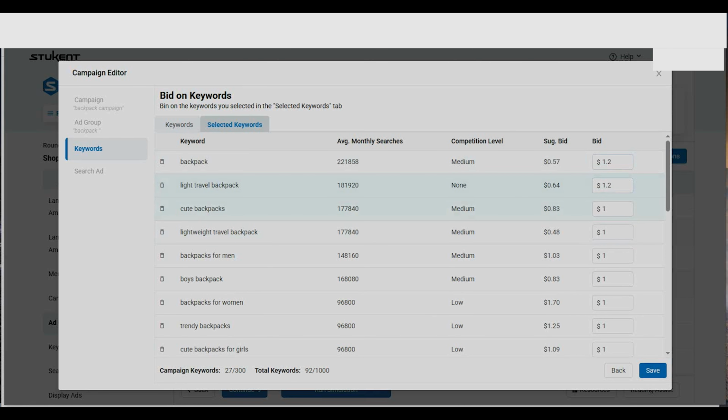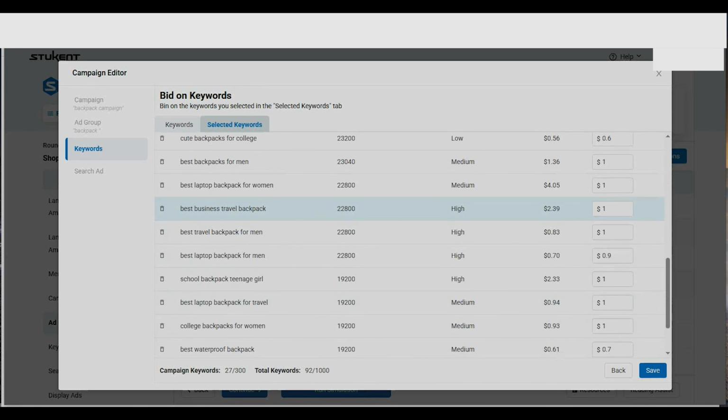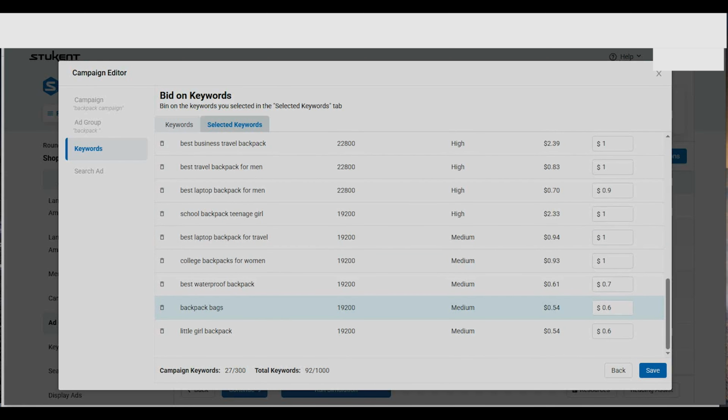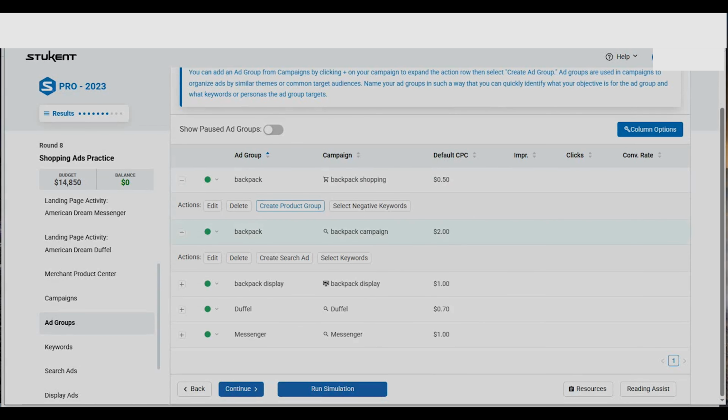We are actually almost doubling it so that we can get our campaign to the best position so that we can maximize the output from it. And also you can see the campaign that has the lowest amount of searches, we're trying to minimize the budget because it's not that important. We only want to focus on those keywords that have huge monthly searches, and also the competition level is not that much, where we are focusing mostly on the medium to low. We are trying to limit ourselves from using the high competition level keywords because it's going to be very expensive for us to rank for those keywords.